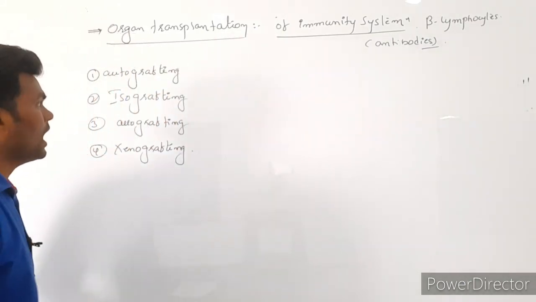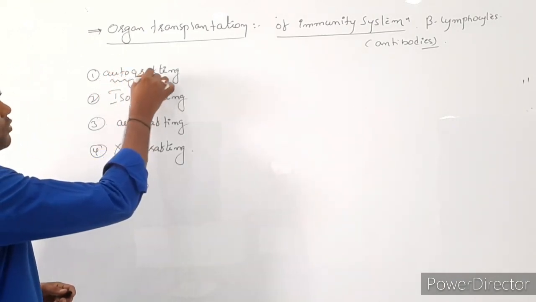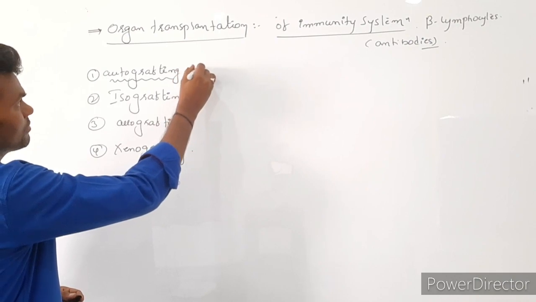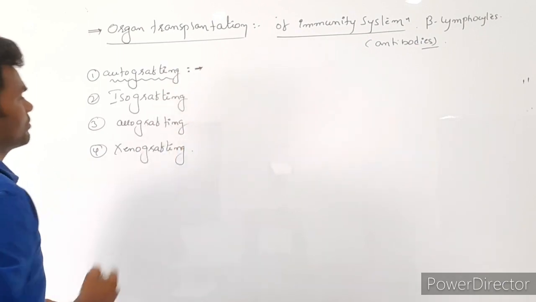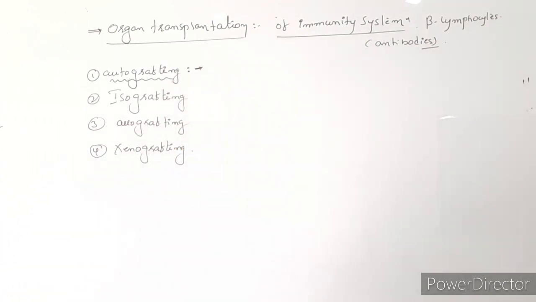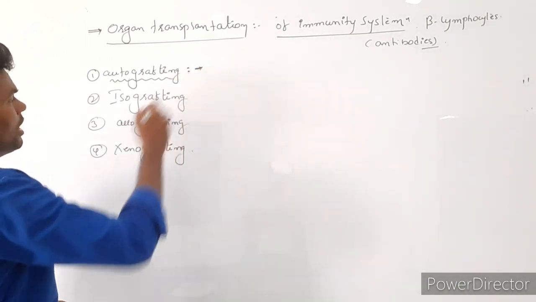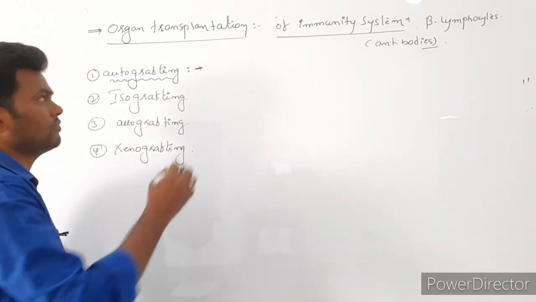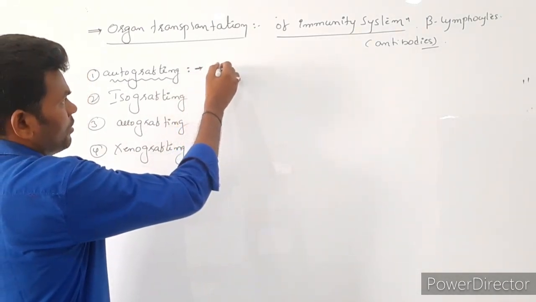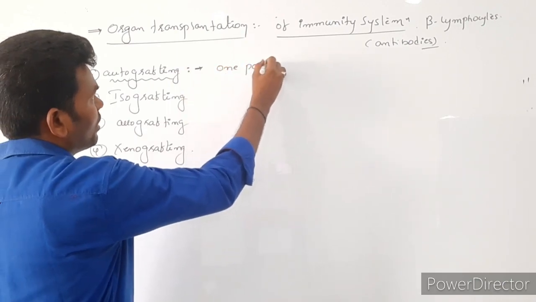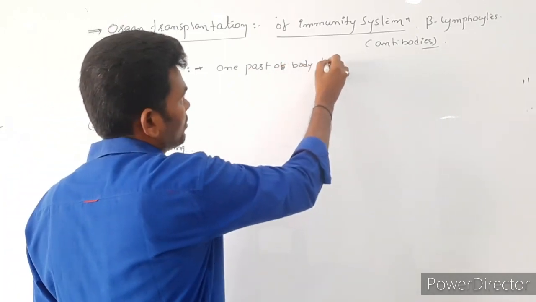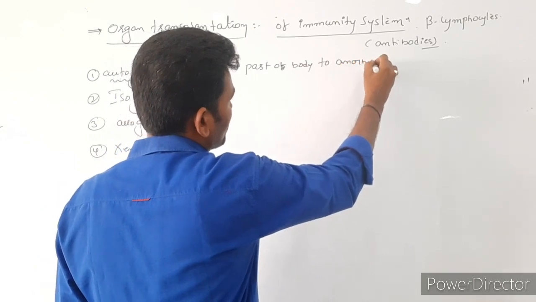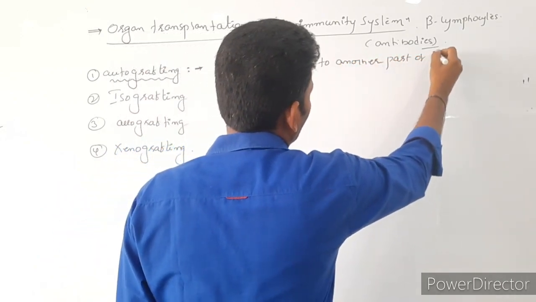Here in this case, autografting. In autografting, the grafting or cutting occurs from one part of the body to another part of the same person.